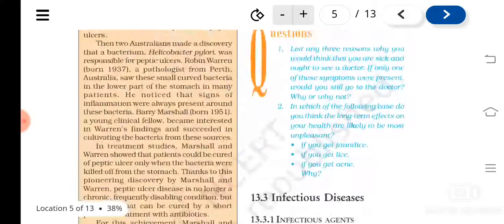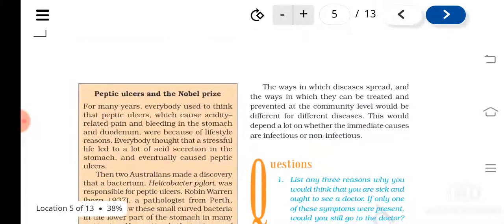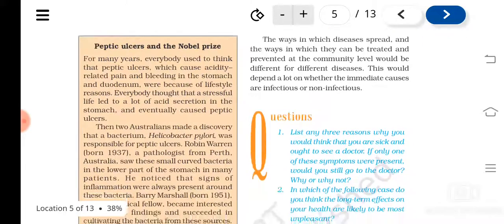So, for example, one example is given here, that is peptic ulcers. Okay, peptic ulcers were thought to be caused by acidity related problems.